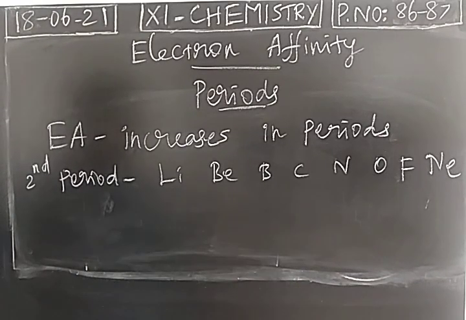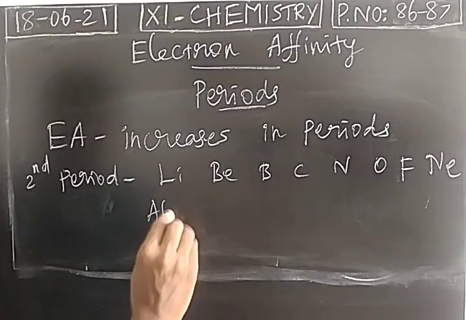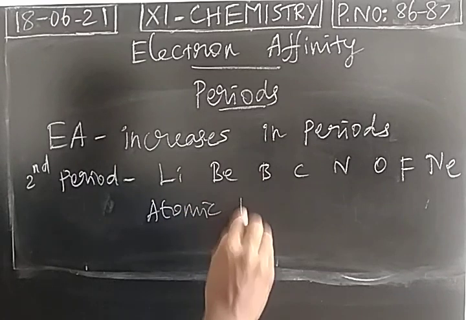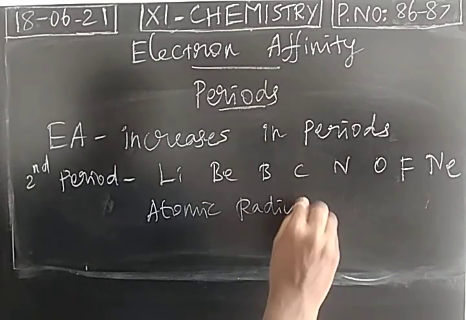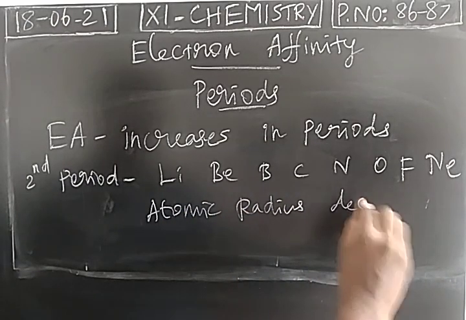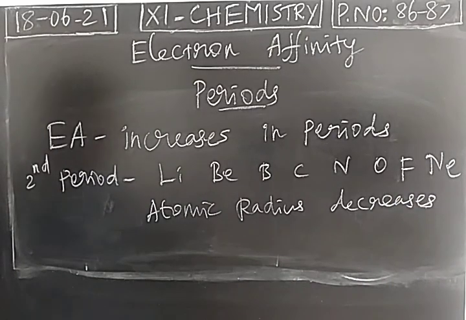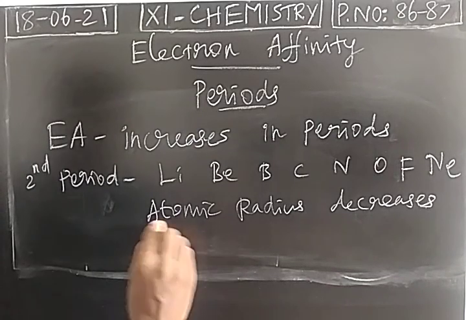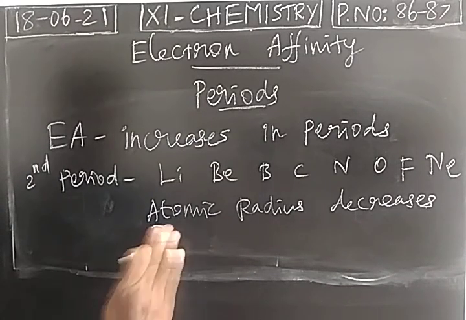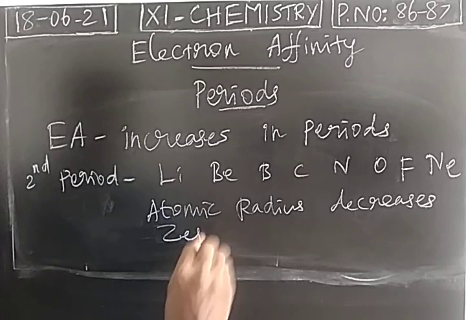So left to right, atomic radius, as we know that atomic radius decreases. Extra electrons added in the same valence shell, so atomic radius decreases. At the same time, effective nuclear charge increases, isn't it?